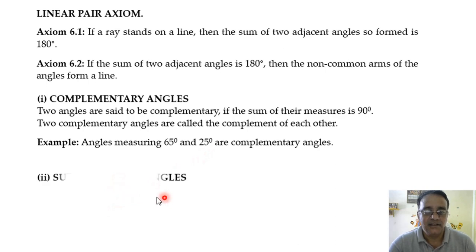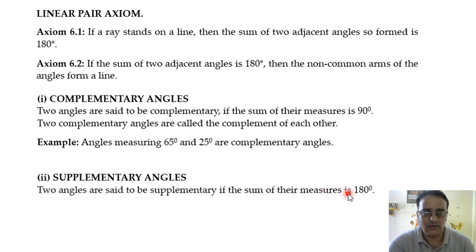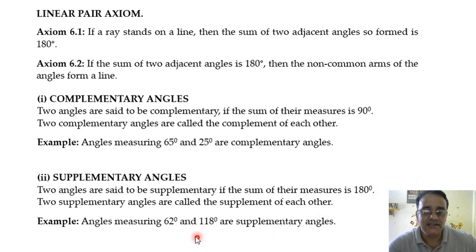Let us move towards supplementary angles. Two angles are said to be supplementary if their sum is equal to 180 degree, right? And two supplementary angles are called the supplement of each other. Example, 62 degree and 118 degree.